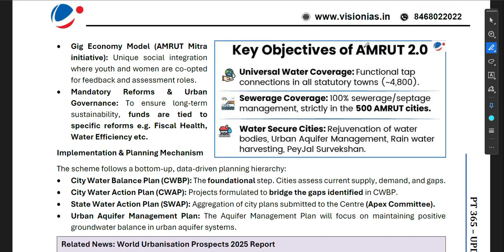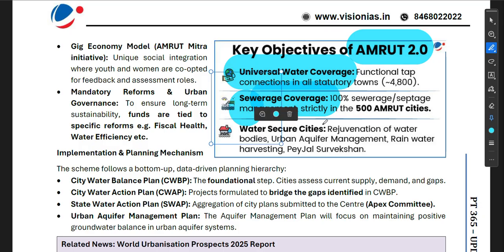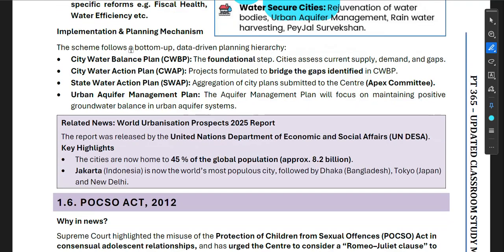Now, key objectives of AMRUT 2.0: universal water coverage, sewage coverage, and water secure cities. Now the gig economy model, these are all not important.